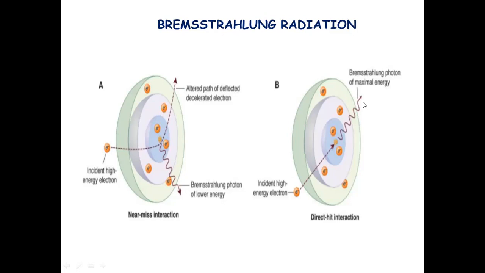Bremsstrahlung interaction generally generates X-ray photons with a continuous spectrum of energy, and the energy of the X-ray beam is usually identified by the peak operating voltage. For example, if you have a dental X-ray machine operating at a peak kilovoltage of 70 kVp, it will produce a continuous spectrum of photon energies up to 70 keV. That is known as Bremsstrahlung radiation.